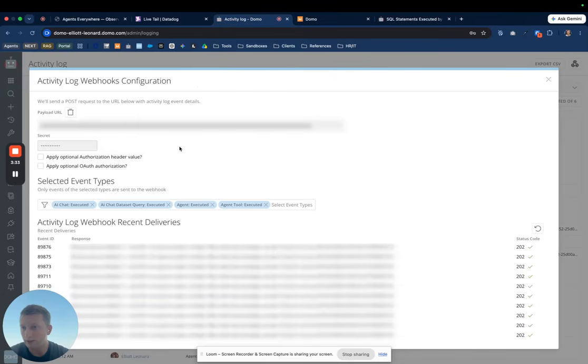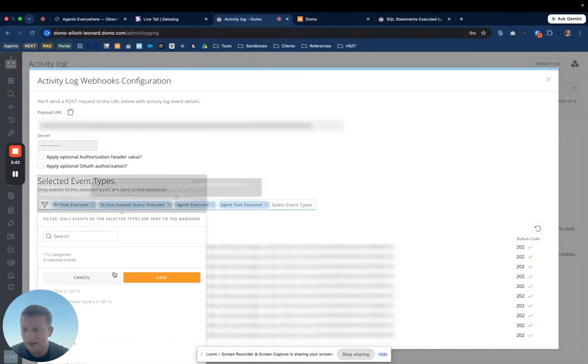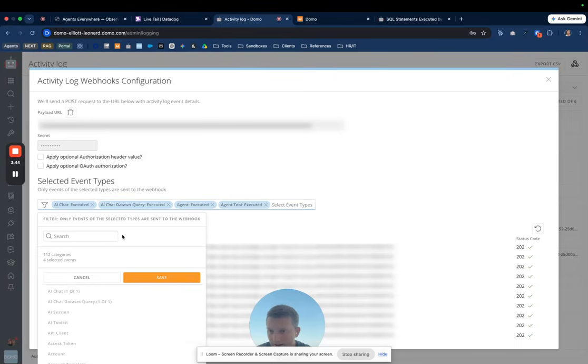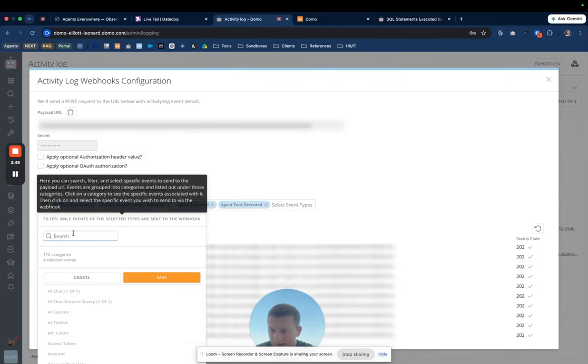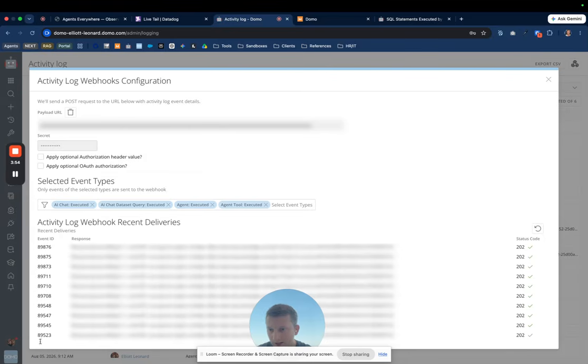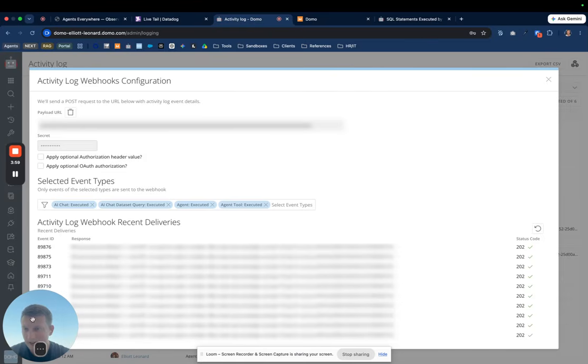All you do is put in a payload URL. In this case, I put in a Datadog URL, and then I can select what events I want to stream over to that platform. Just to show you, I could come in here and select an event type, and say, hey, anytime someone's executing an agent tool or an agent at all, I want you to send that log over to Datadog. And then ultimately, this is a list of logs to show you in real time how this works.